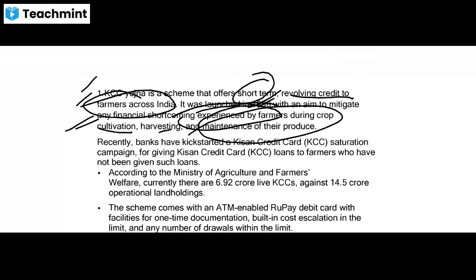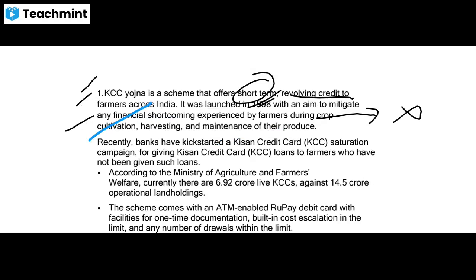Okay, so except from this, if some other things are there, then you can easily eliminate that option, like we eliminated the construction of family house. Okay, so they are providing this Kisan Credit Card, and their aim was for crop cultivation and production, harvesting of the crop, and maintenance of their produce.